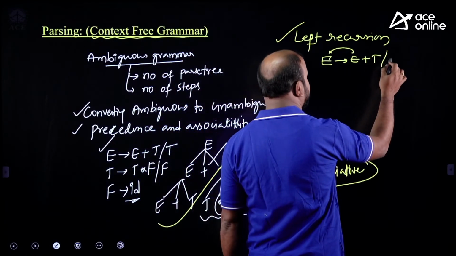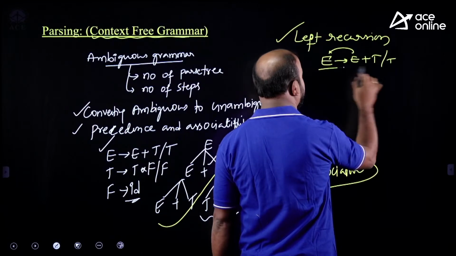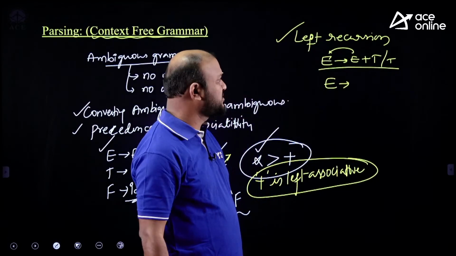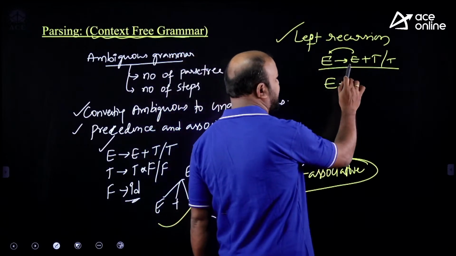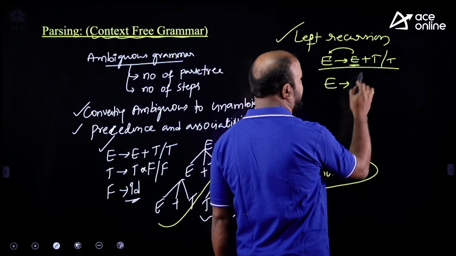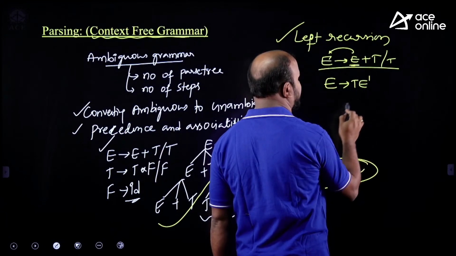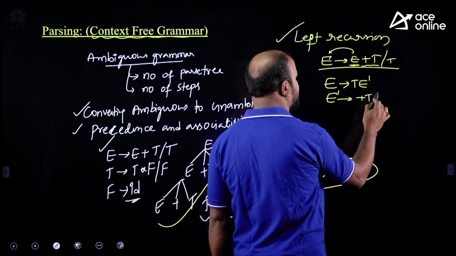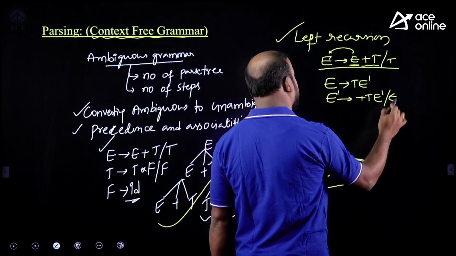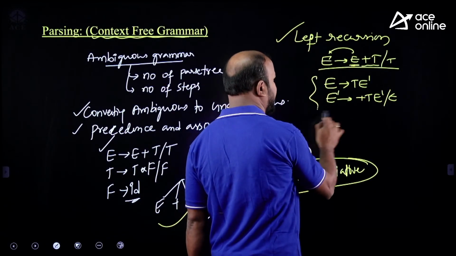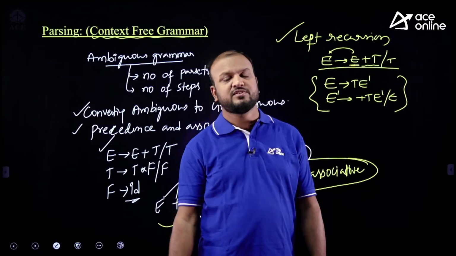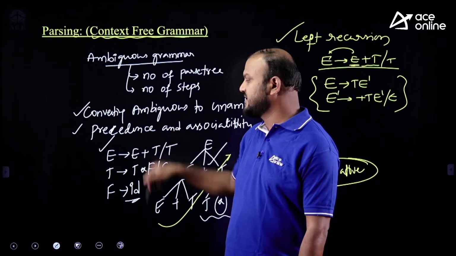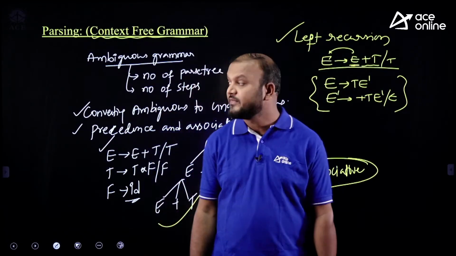If it is a left recursive grammar, we can eliminate left recursion by replacing E tends to E plus T or T. Recursion is there with E, so E is to be terminated with T, and for repetition we use E dash. With E dash, what is to be repeated? This plus T is to be repeated, and to terminate it we say epsilon, so we can eliminate the left recursion. Questions were asked on elimination of left recursion. Okay, focus on these topics, especially in the context of context-free grammar.